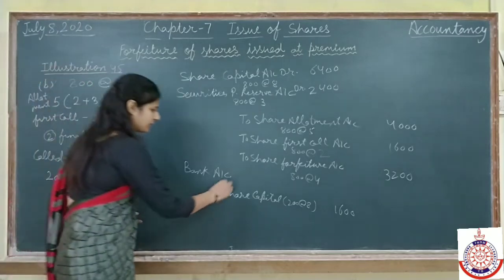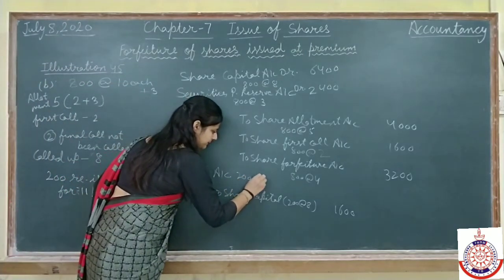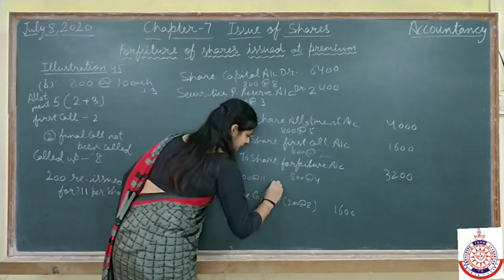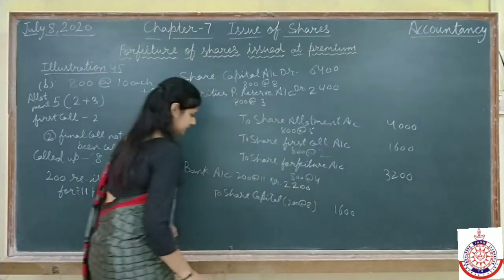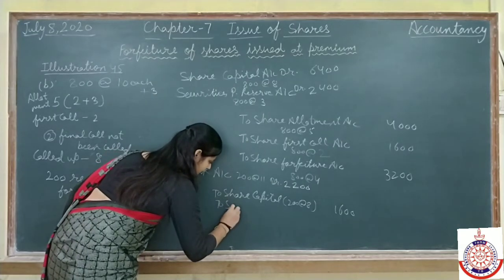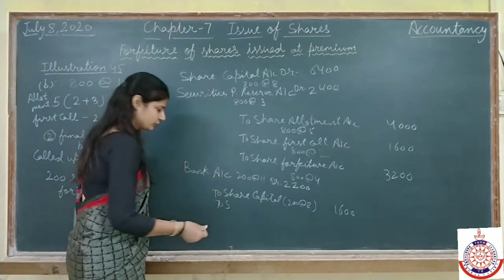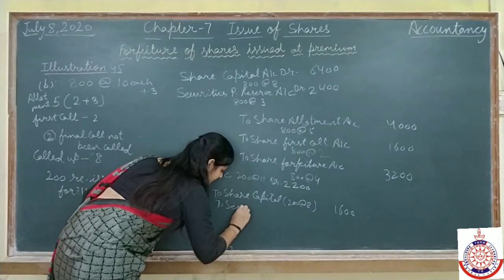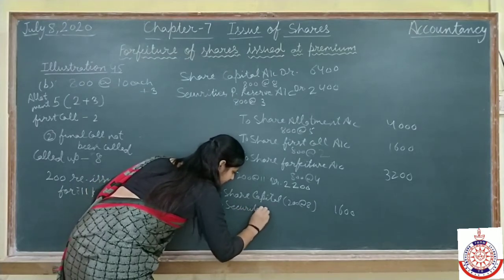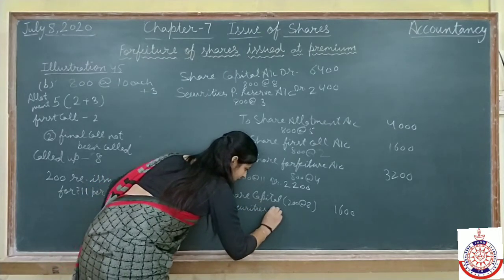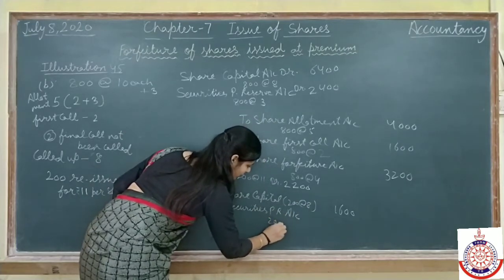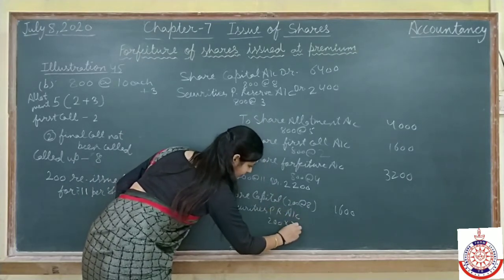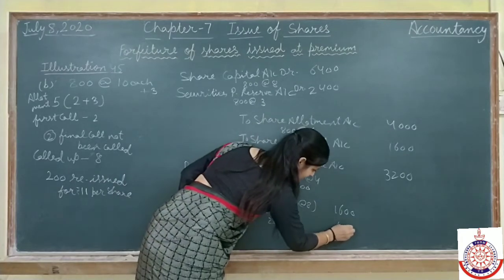It means money we are receiving will be debited 2,200. We are issuing our shares more than the face value. It means we are issuing at premium, securities premium reserve account, which is 200 into 3, 600.